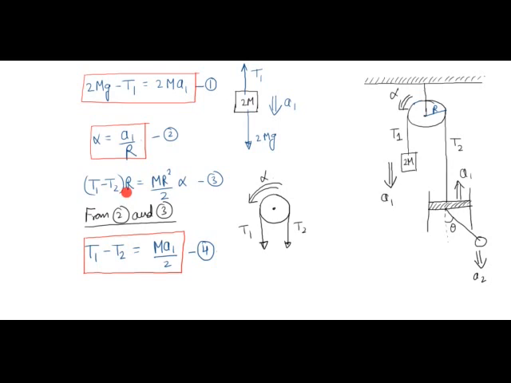So (T1 minus T2) R is equal to m r square by 2 into alpha. I can cancel R from both sides and use R alpha equal to a1. So from 2 and 3 I will get T1 minus T2 equal to m a1 by 2. So I have got these two equations: 2mg minus T1 is equal to 2m a1, and T1 minus T2 is equal to m a1 by 2.